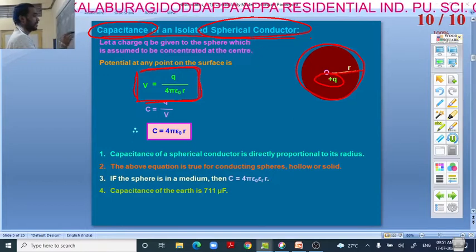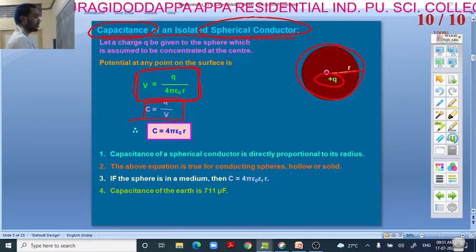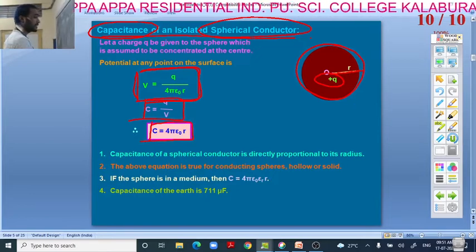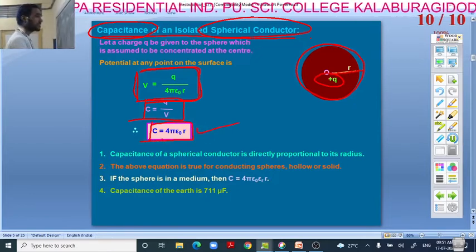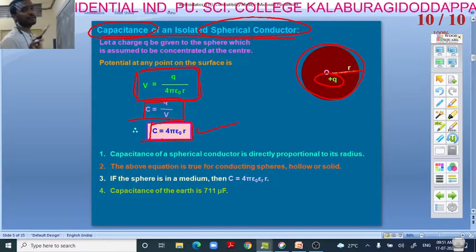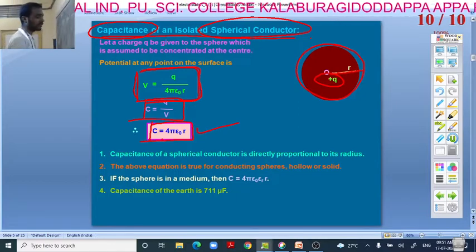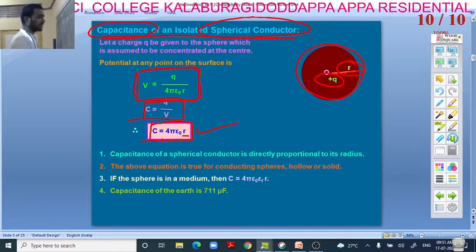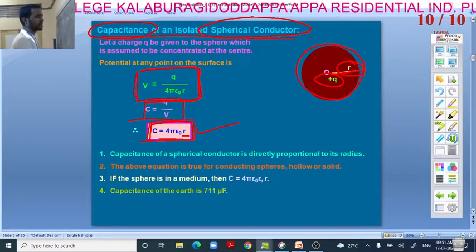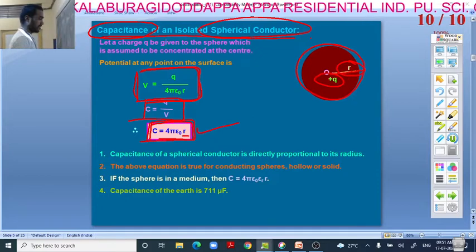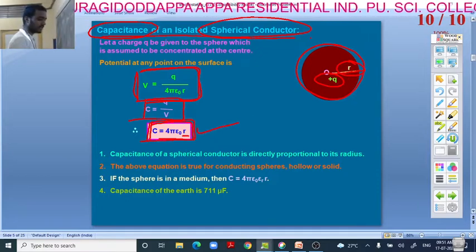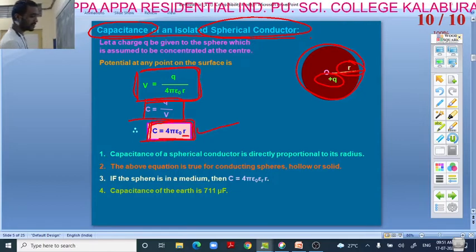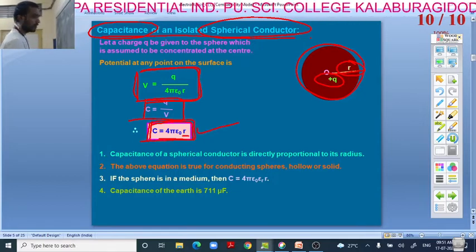At the same time, C is equal to Q divided by V. So C is equal to 4 pi epsilon R. This is the capacitance of an isolated spherical conductor if R is the radius of the conductor. This formula we have to use, right? Next, the important thing is capacitance of a spherical conductor is directly proportional to the radius only.